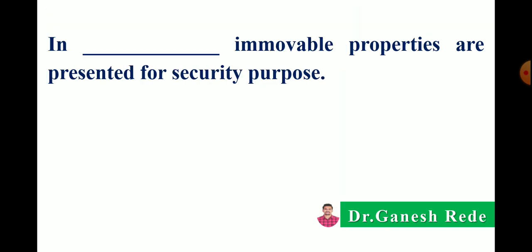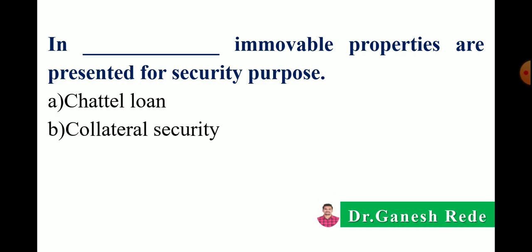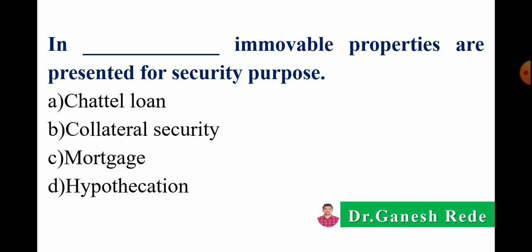The next: in dash dash, movable properties are presented for security purpose. In dash dash, immovable properties are presented for the security purpose. Options: in a chattel loan, in a collateral security, in a mortgage, or in a hypothecation. Correct answer is in a mortgage, immovable properties such as land and building are presented for the security purpose.